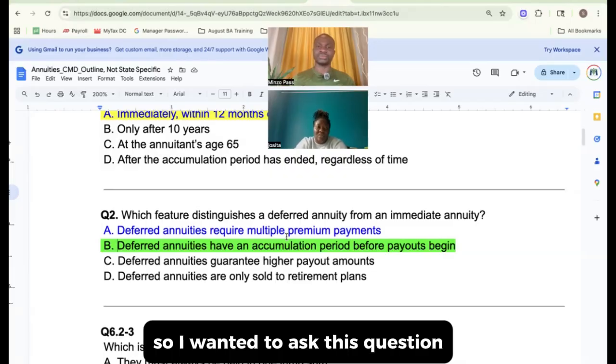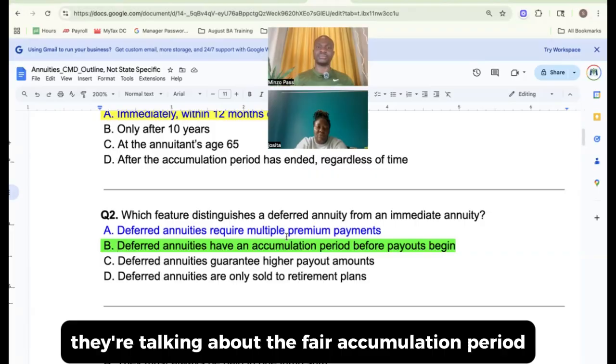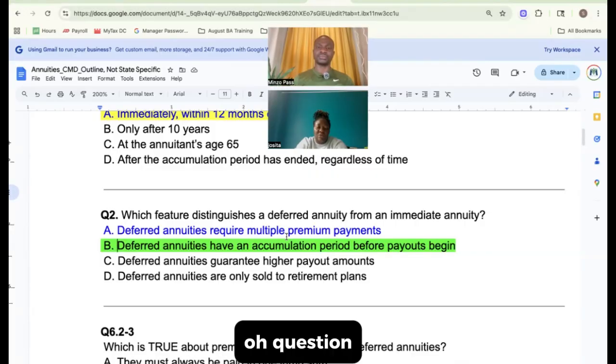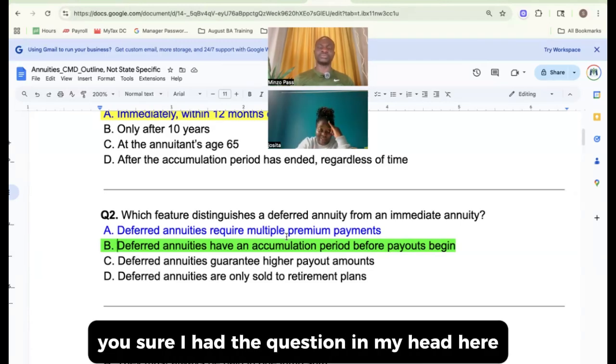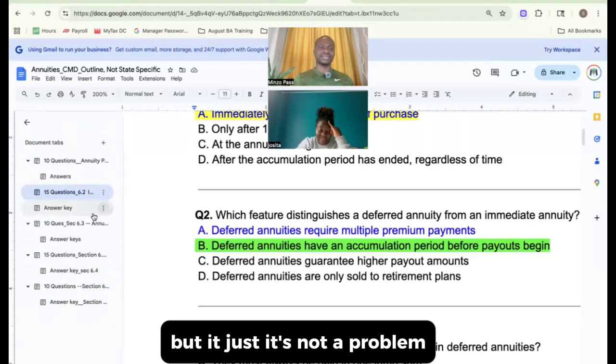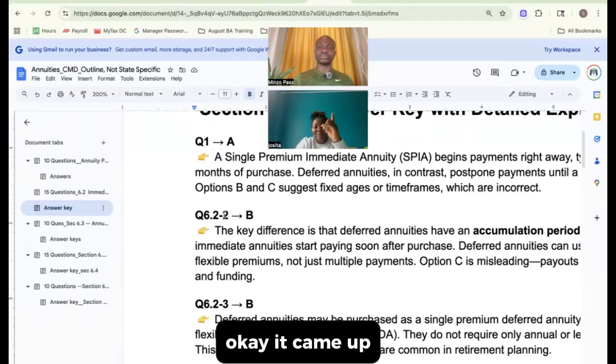So I wanted to ask this question, which is they're talking about the accumulation period. No, it's okay. You can ask. What's the question? I'll ask later, sir. You sure? You can ask anytime you remember. Okay, it came up.